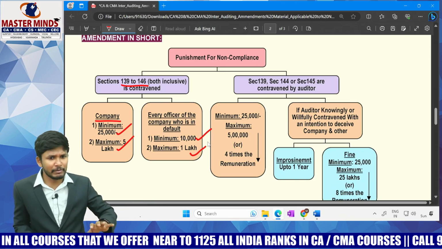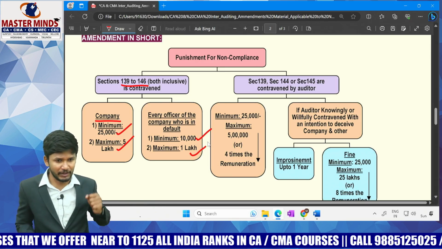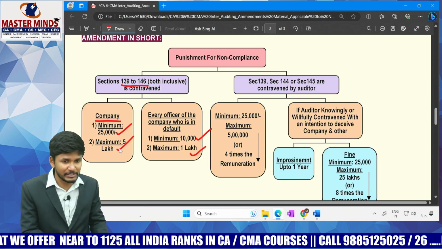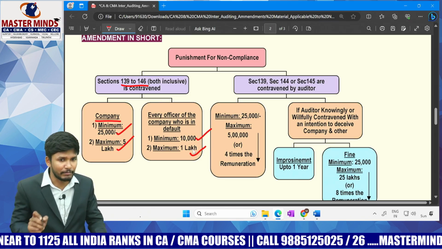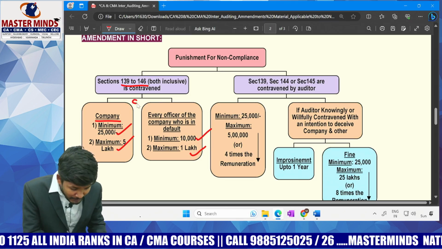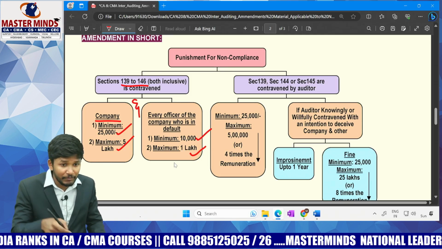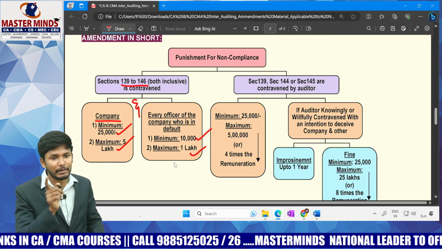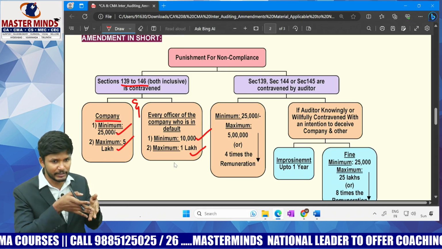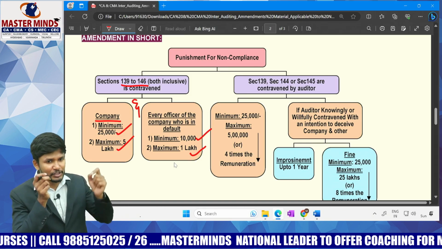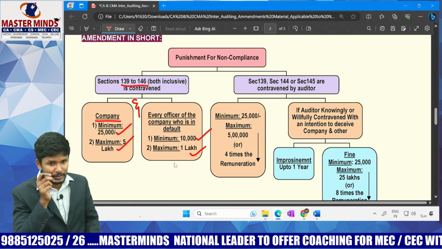This will be decided by maybe the ROC, maybe the tribunal. It depends on where the case is being filed. But minimum 25,000, maximum 5 lakh for the company. For the officer in default, how much? 10,000 minimum, 1 lakh maximum. Sir, will there be both the liabilities? Yes. This should be paid by the company from the company's account. This should be paid by the officers in default. They should pay from their personal account, not from the company's account. That is the reason we are giving both penalties. Both are mandatory here. The company should pay, and the officer should also pay, but from their own pocket.